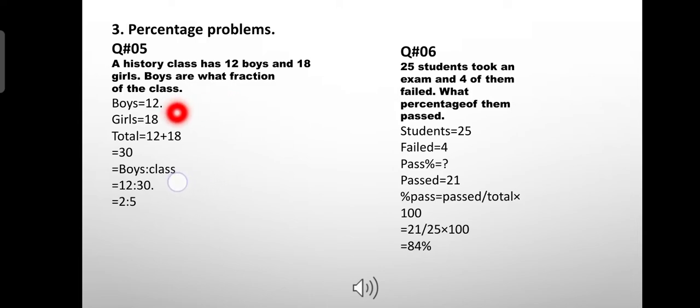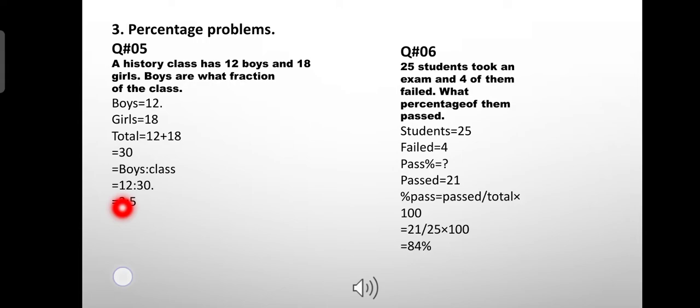So we know boys are 12 and girls are 18. We find the total number of students in the class that comes out to be 30 by adding 12 and 18. Now we can easily write the ratio of boys and total number of class students.